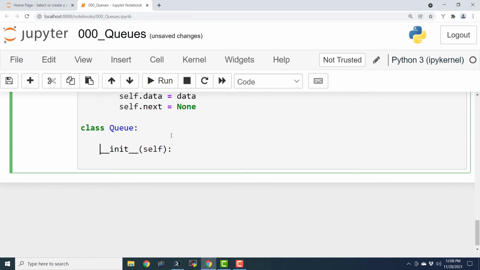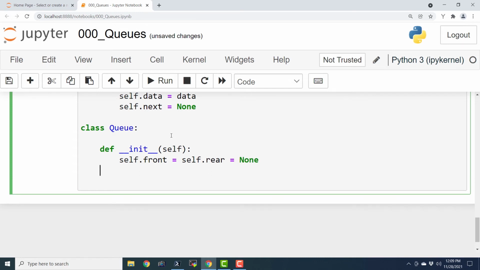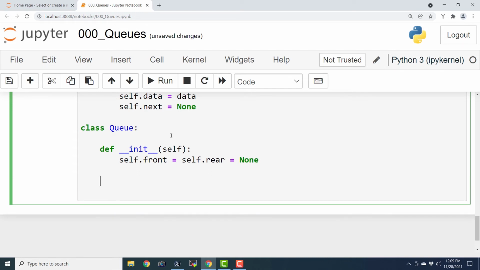Okay, so I think that I have forgotten def, and self.front equals self.rear equals None. So this is the basic of the queue, and this is the constructor for the queue, and def is_empty(self).